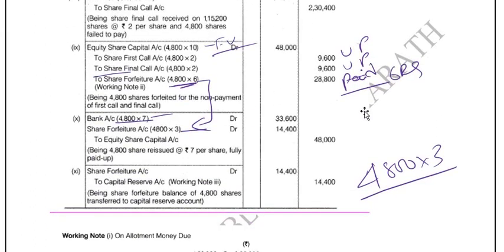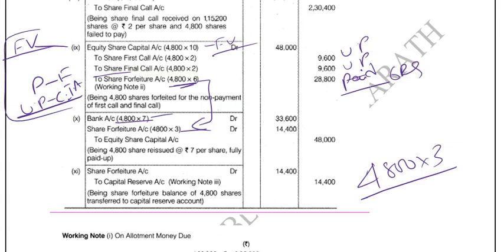But the main concept here is share forfeiture, friends. Share forfeiture, adjusting it against discount, and the balance should be transferred to capital reserve. And this entry is very, very simple. On the debit side, you have to show the face value or the par value. On the credit side, you have to show the paid value as forfeited amount, and unpaid value as calls in arrears. This is the entry. If you remember this, then any kind of calculation is as simple as that.